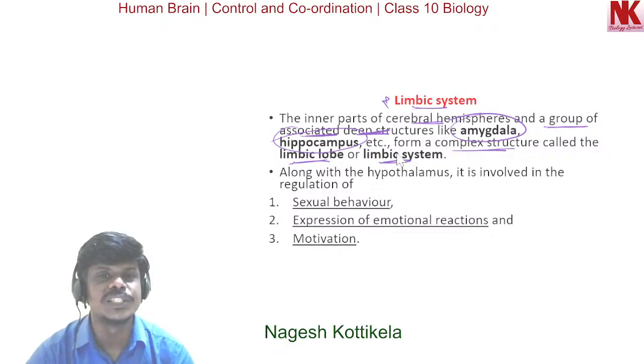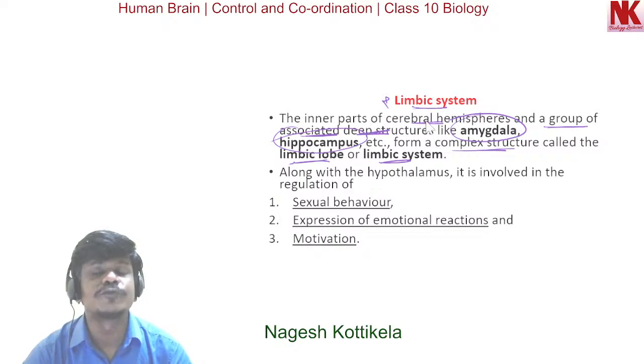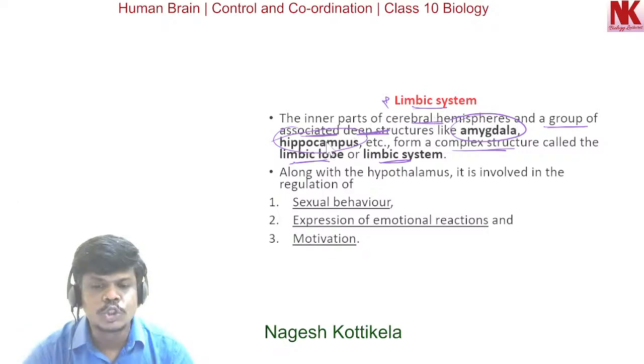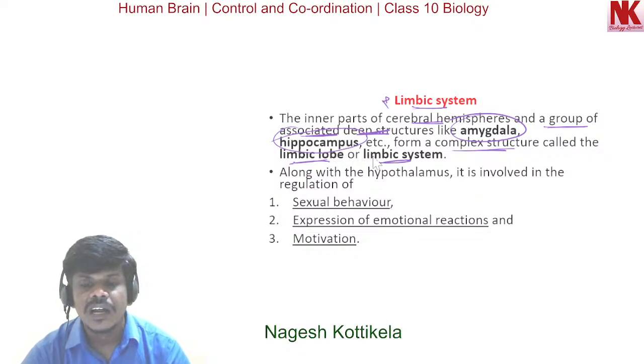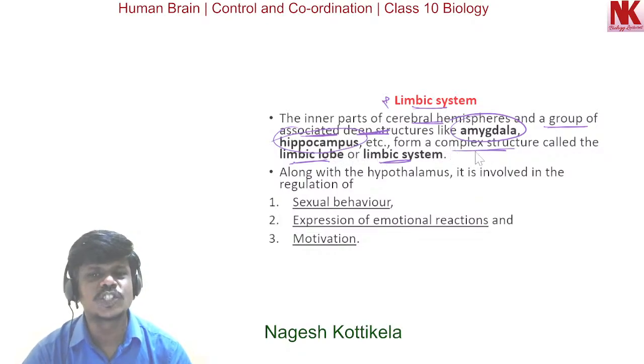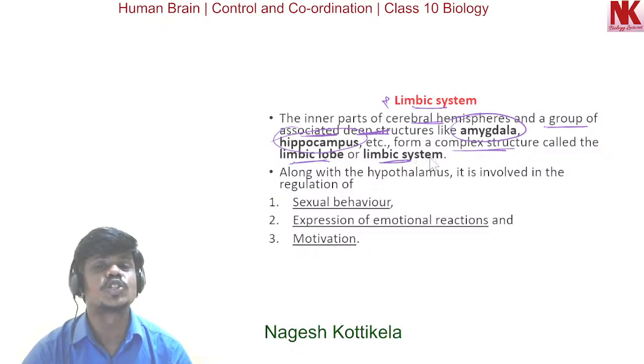I repeat this once again: they form a complex structure called the limbic lobe or the limbic system.